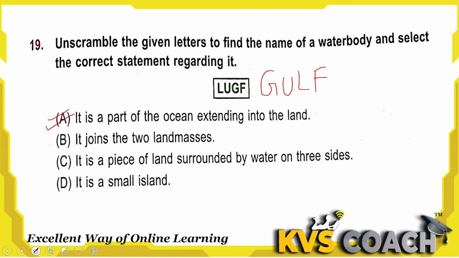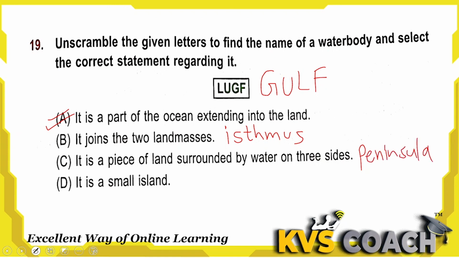This is the part of the ocean extending into the land, that is called a Gulf. Second one is, it joins two land masses. I already told you, the thing which joins two land masses is called an isthmus. C is, it is a piece of land surrounded by water on three sides. Yes, that is called a peninsula.